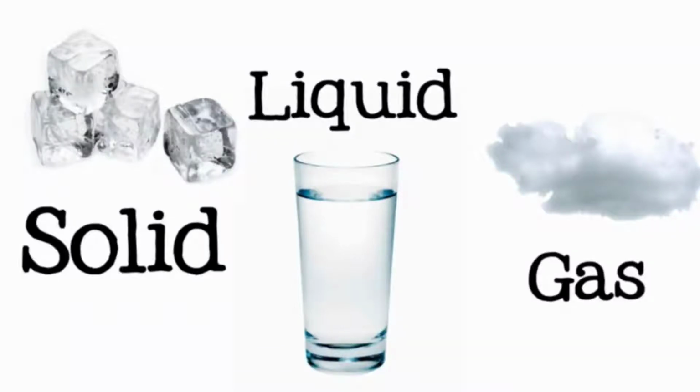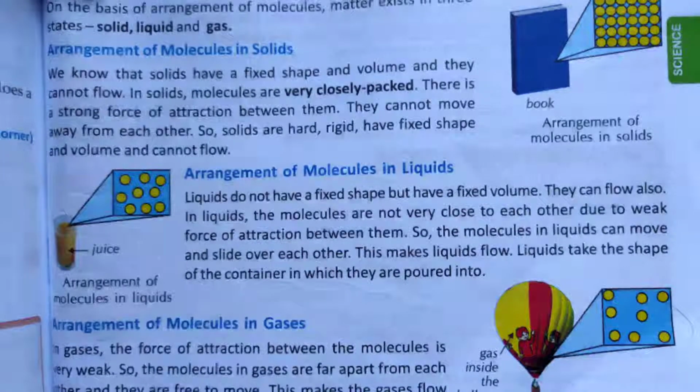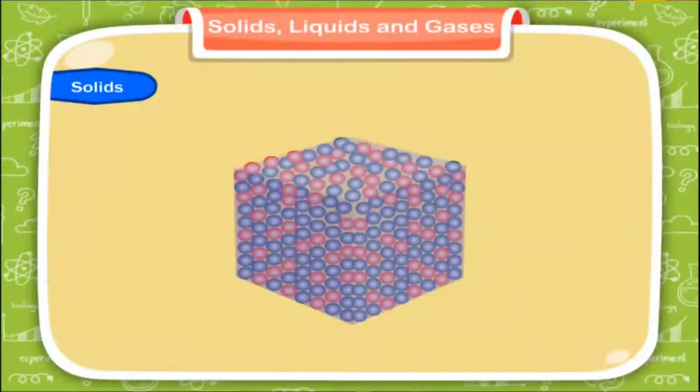Now we will learn about the arrangement of molecules in solids. The molecules in a solid are very tightly and closely packed. Why? Because the force of attraction, or the intermolecular force, between the molecules of a solid is very strong. They attract one another and that is why they remain closely packed. Due to this tightness in the molecules, solids are very hard, rigid, having a fixed shape and volume. And more importantly, they cannot flow because of their tight nature.